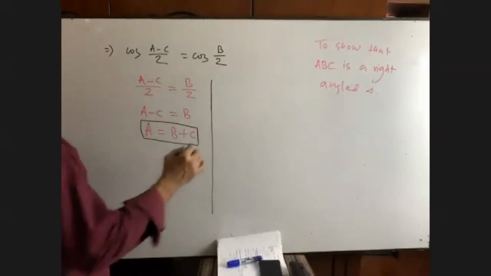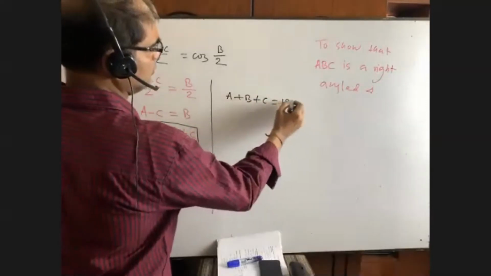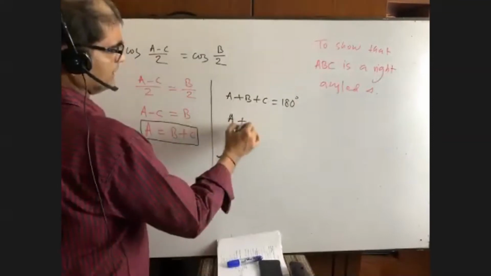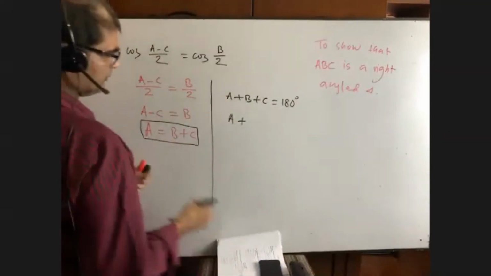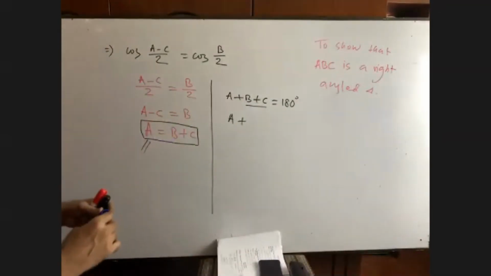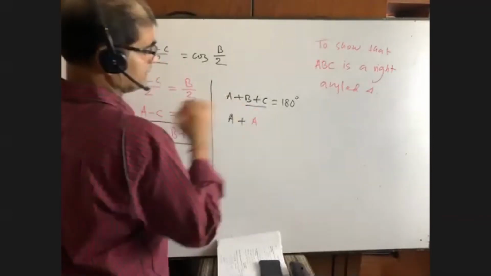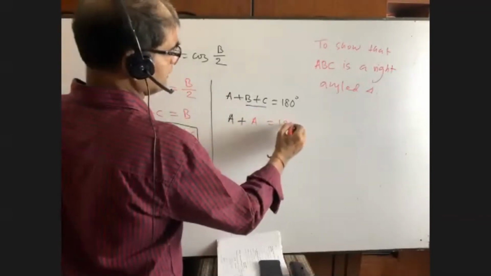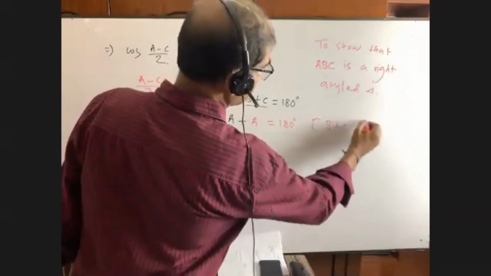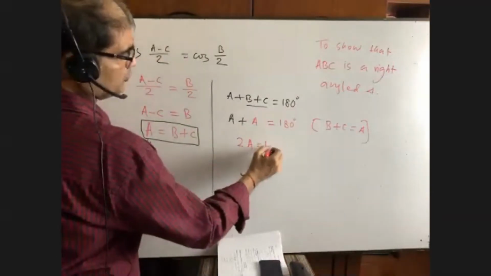Again, we write down A plus B plus C equals to 180 degree. Now what is the value of B plus C? We have got B plus C as A. So we are going to write down A plus A for B plus C, that is equal to 180 degree. What we have written here is B plus C has been written as A. Now we are getting 2A equals to 180 degree.